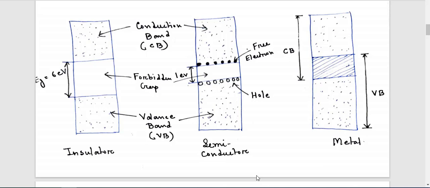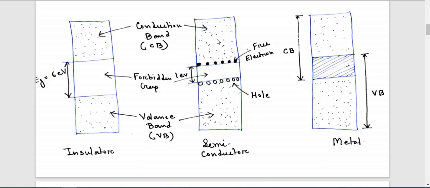Now in terms of conductivity, the conductivity of a semiconductor is higher compared to an insulator but less compared to metal. Why? Because in a semiconductor some valence electrons can acquire some energy, and with this energy they can move from the valence band to the conduction band.